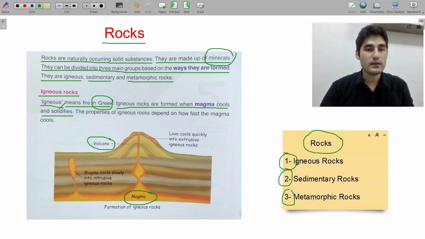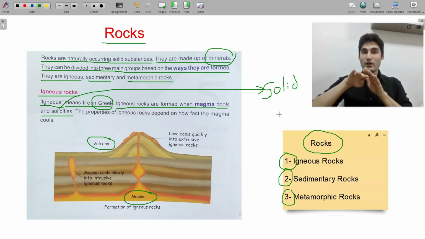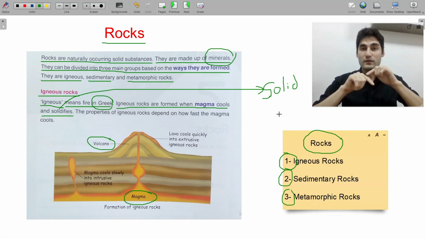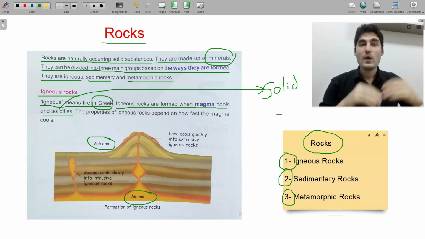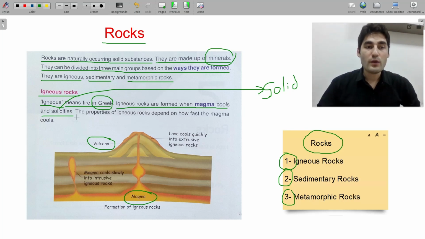Okay, what does solidify mean? Solidify means basically solid. Okay, same as solid. So magma is actually a kind of liquid, right? So it is going outside of the earth, outside of the volcano or inside. When it cools down, it becomes solid like rocks. Okay. The properties of igneous rocks depend on how fast the magma cools.